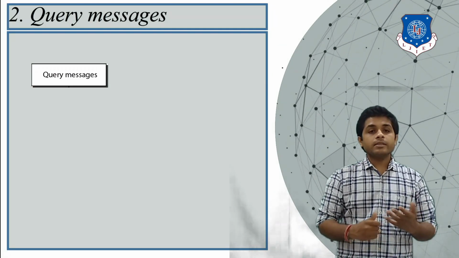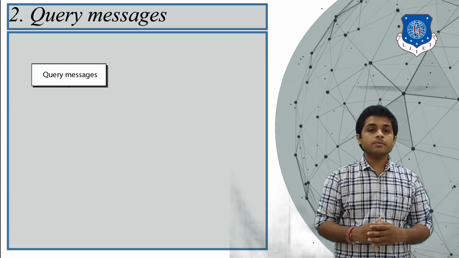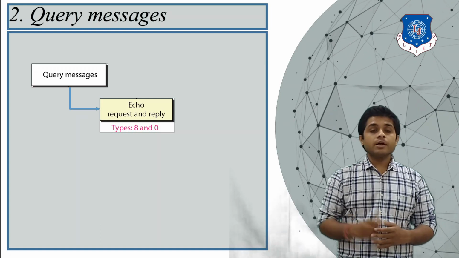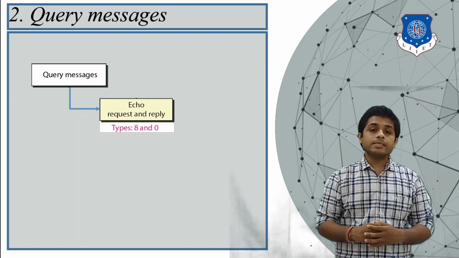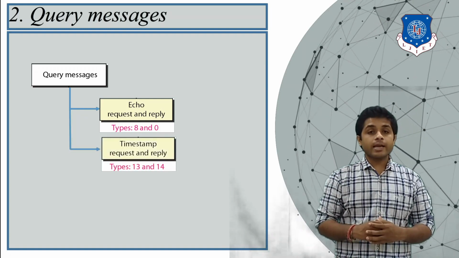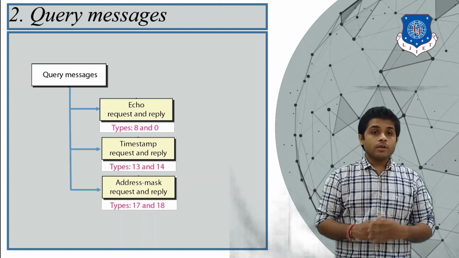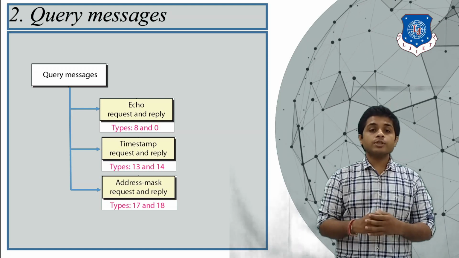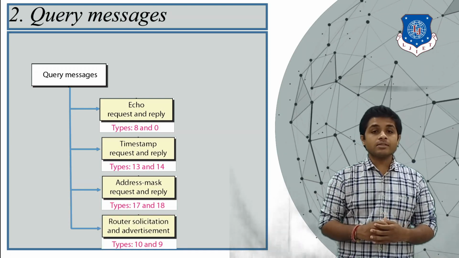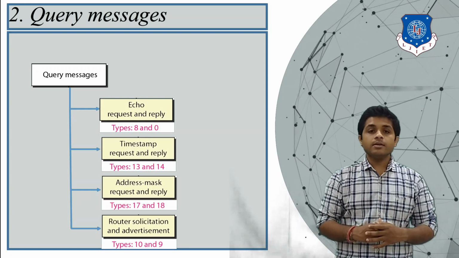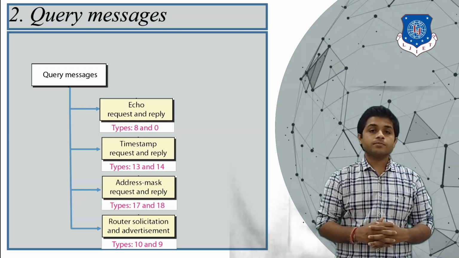Now let's see the types of the query messages. The query messages have 4 types. The first one is the echo request and reply. The second one is timestamp request and reply. The third one is address mask request and reply. And the fourth one is router solicitation and advertising. Now let's see all these types one by one.